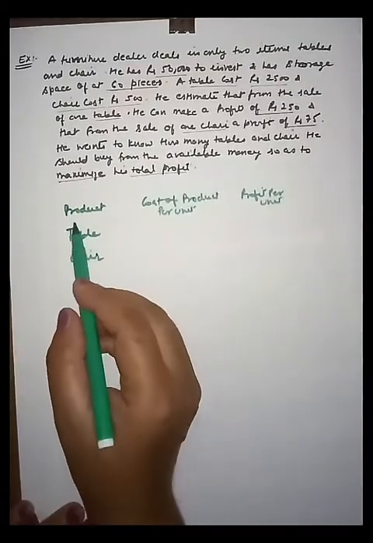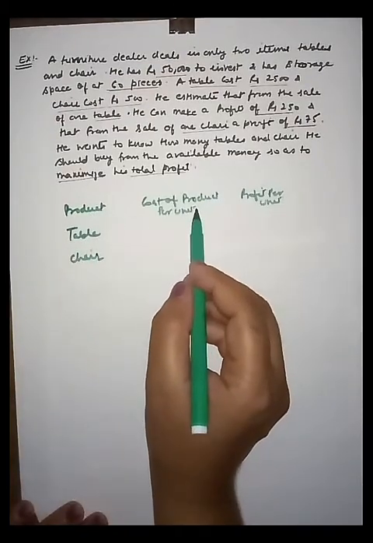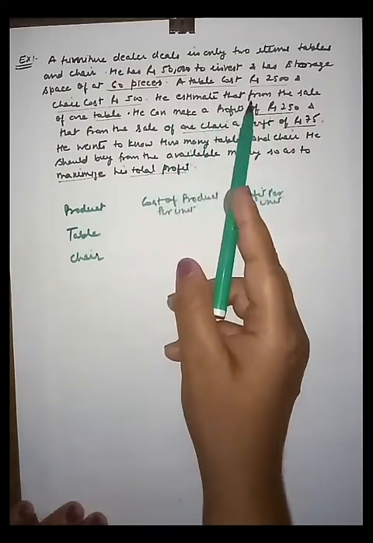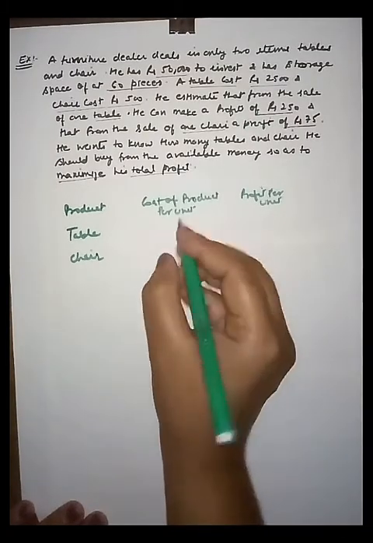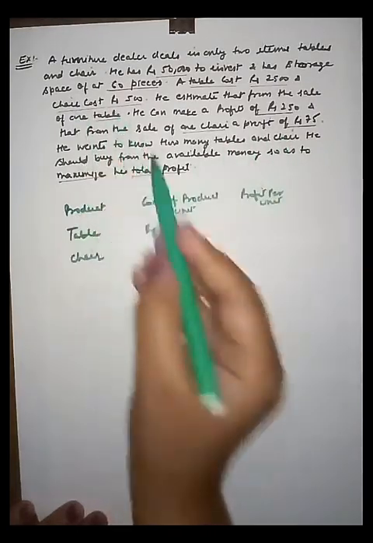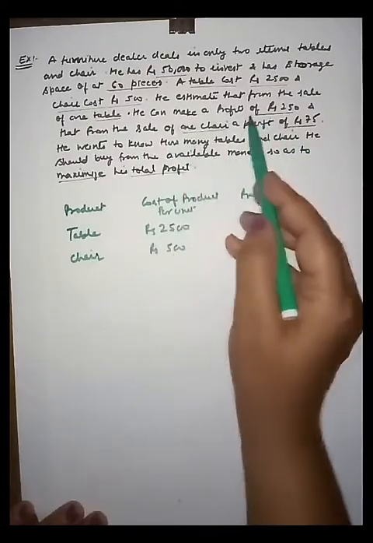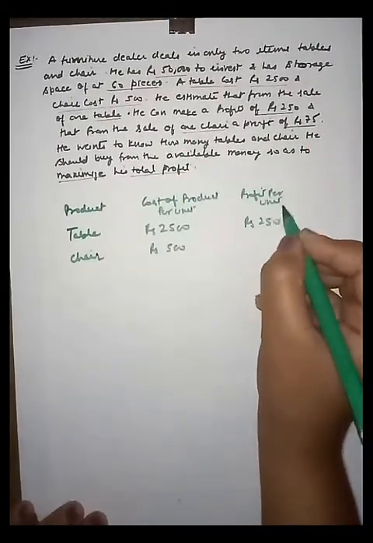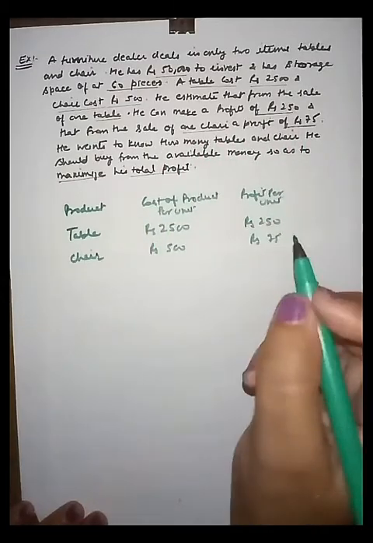So friends, here you see the manufacturer deals with the table and chair, and the cost of the product per unit is rupees 2500 for a table and rupees 500 for a chair. Profit for one table is rupees 250, and for a chair profit is rupees 75.